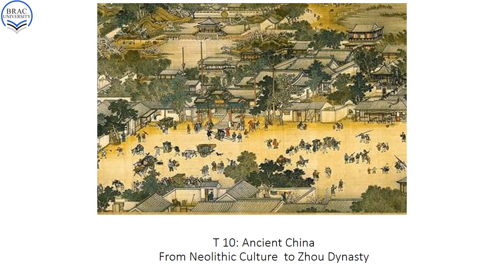Today we'll be talking about ancient China. We'll be mainly focusing on ancient China from the Neolithic culture to the Zhou dynasty. Since we have been talking about different ancient civilizations across the world, in this sequence we'll be talking about ancient Chinese civilizations because ancient Chinese civilization is one of the most prominent civilizations in world history. So let's begin our discussion about the ancient Chinese civilizations, different aspects from Neolithic culture to the Zhou dynasty.